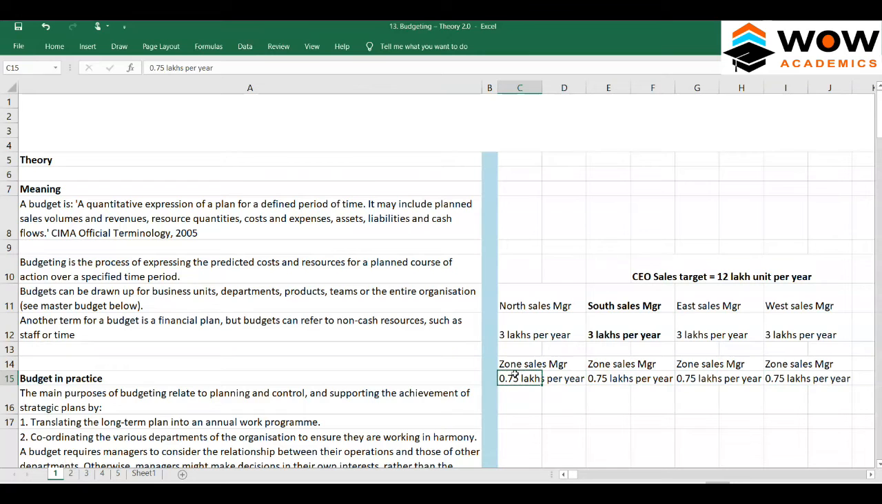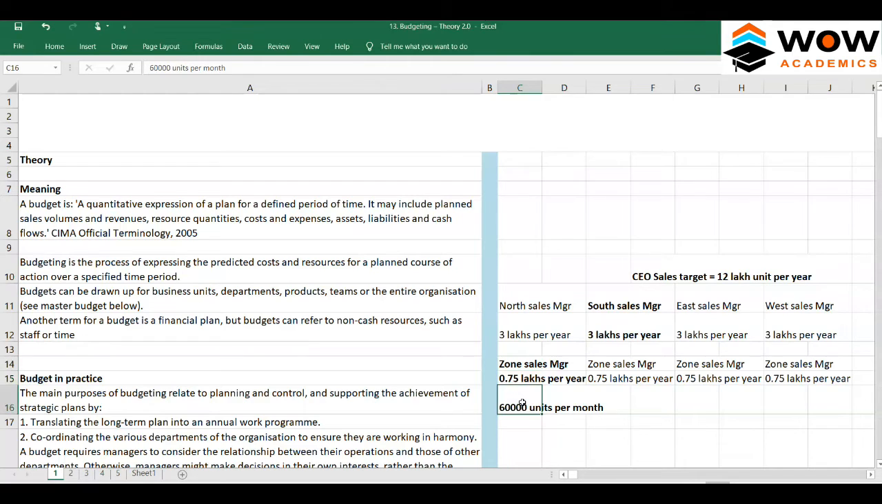These managers might also have a monthly target. So what would be the monthly target? The monthly target can be 75,000 units of sales divided by 12 months. So that will become something like 6,000 units per month. These zone managers have to sell that many units of that product. So that is their job. How are they going to sell? That is what their job is.